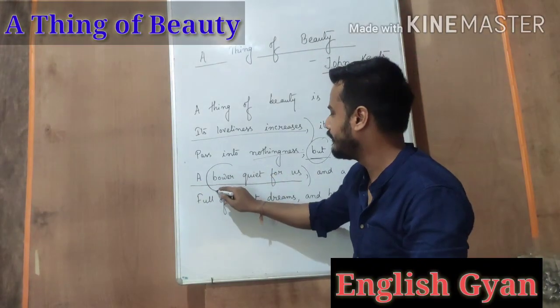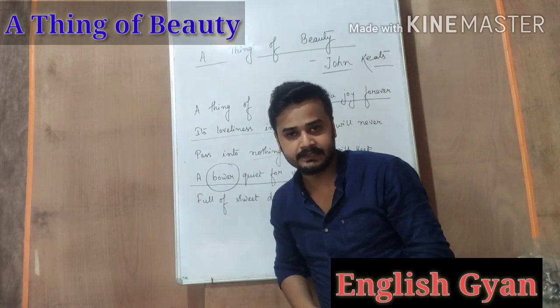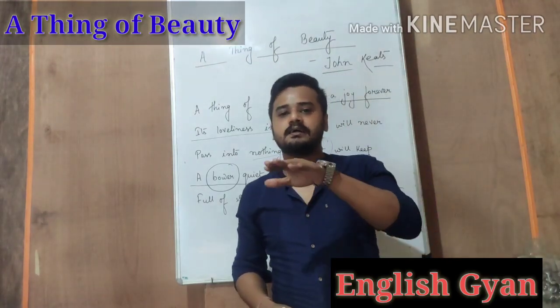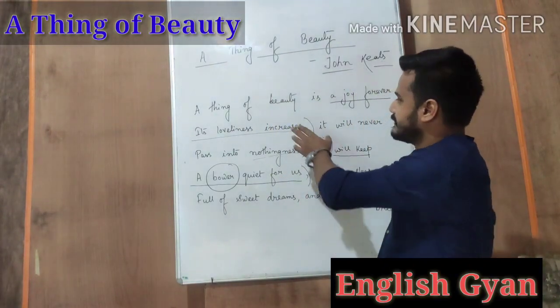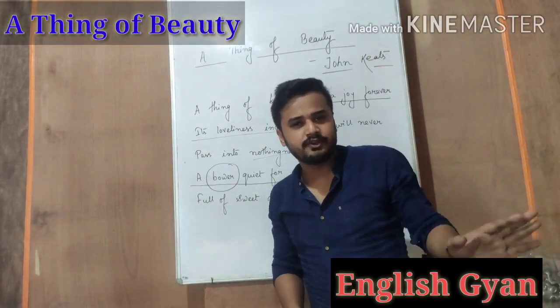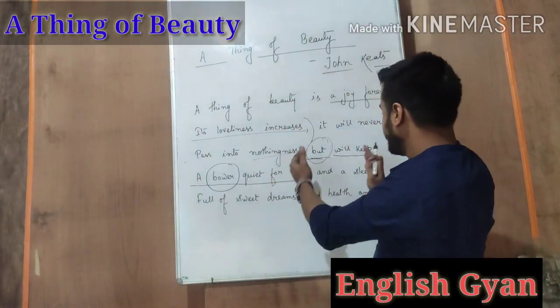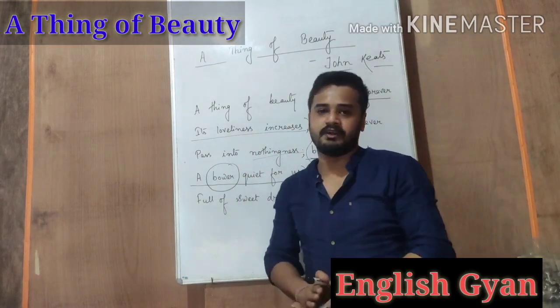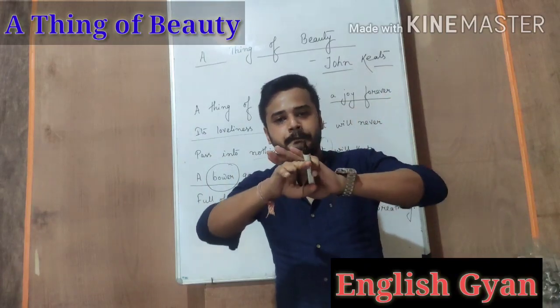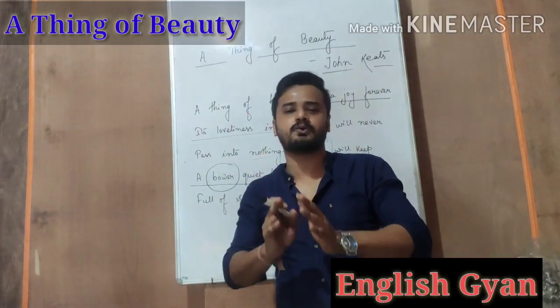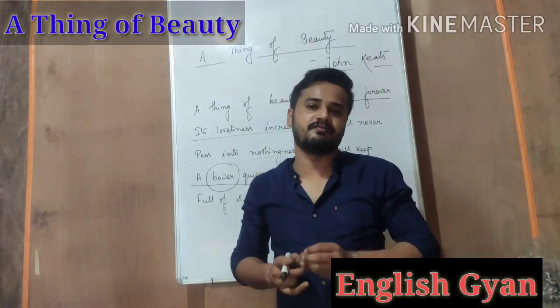Here, bower means a shady place, a place which provides us protection from the sunlight. So he says that this thing of beauty will never pass into nothingness. In fact, it will keep a bower quiet for us. Means a beautiful thing will prepare a shady place which is very much quiet, which will give us peace of mind.